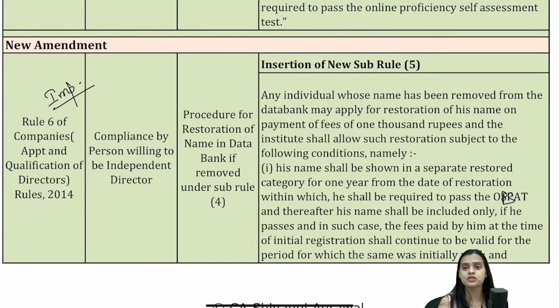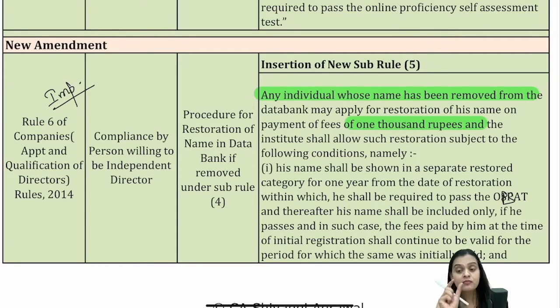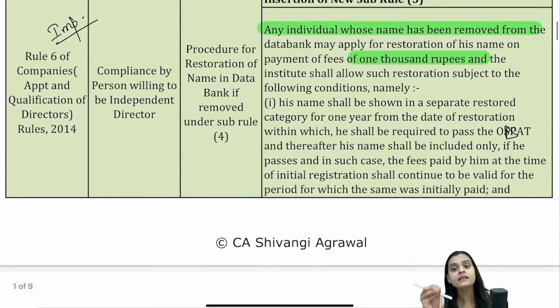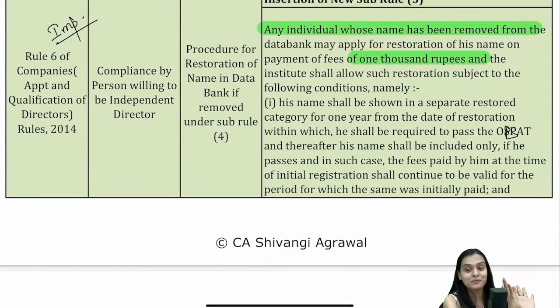So now they have given you an opportunity. Any individual whose name has been removed from the data bank may apply for restoration of his name on payment of 1,000 rupees, and the institute shall allow restoration. Okay, so it will be allowed, but your name will be entered in a separate register, and for 1 year. During that 1 year, you have to appear for that OPSAT and clear the same. If you do not clear, then your name will be removed.